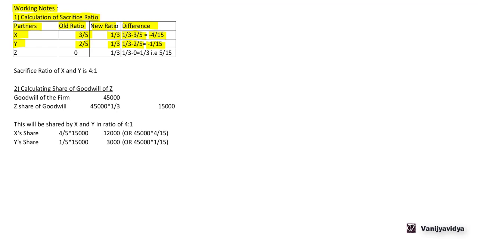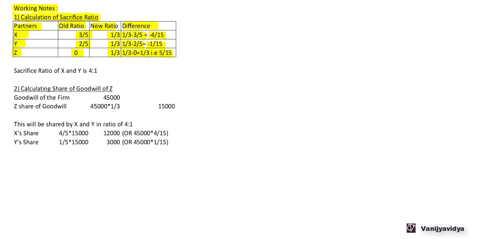Then Z. Now Z is a new partner. So there was no old ratio for Z. There is only new ratio, 1/3. So his difference is 1/3 minus 0. So that is 1/3. Now if we convert the denominator to 15, what we get is 5/15.